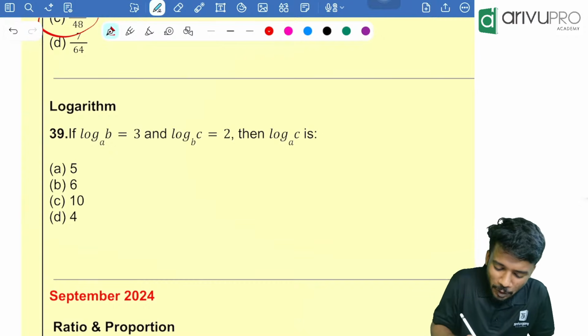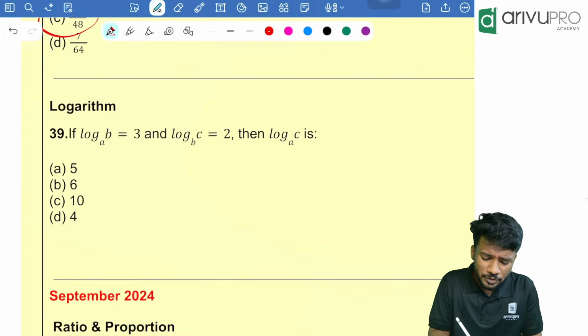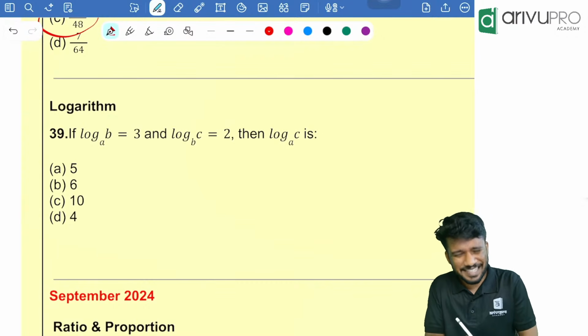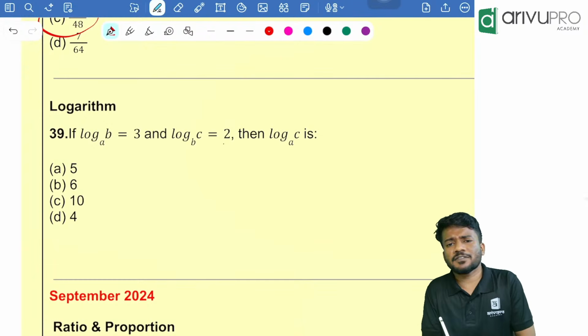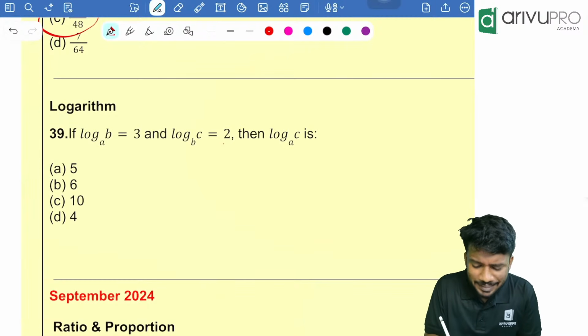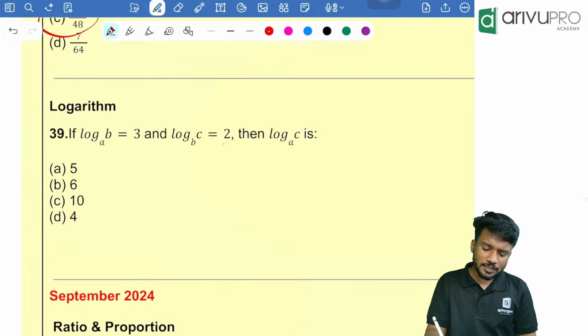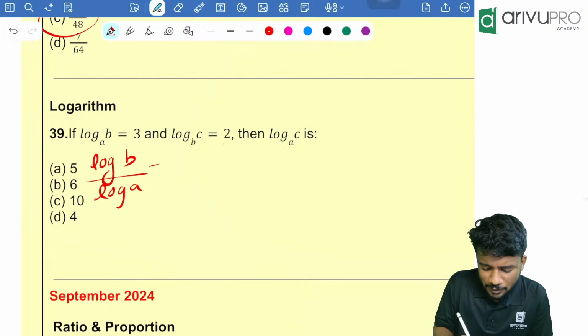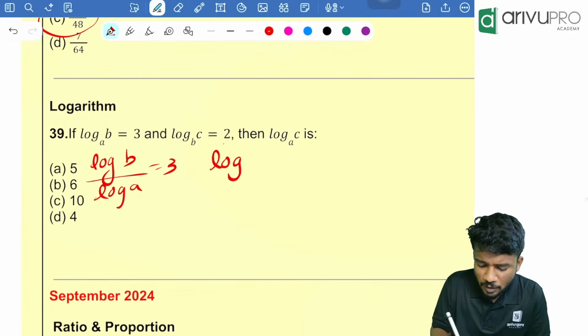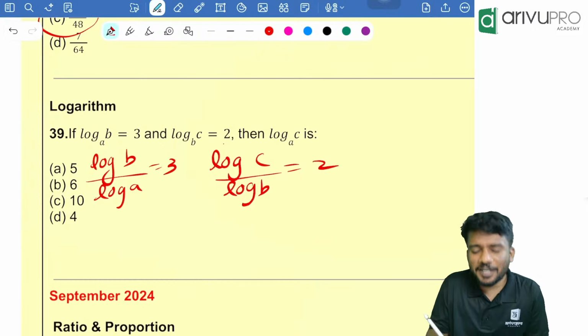Yes. Well, log of b to the base a is equal to 3. Log of c to the base b is equal to 2. We need to find the value of log of c to the base a. That means, how to find this? From this, can I write log of b divided by log of a is equal to 3. From here, I can write log of c divided by log of b is equal to 2.